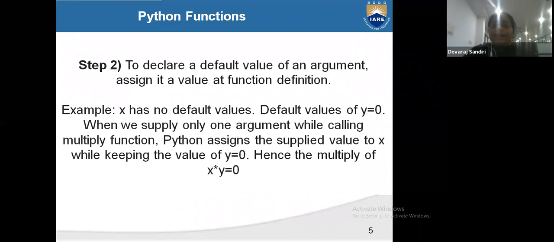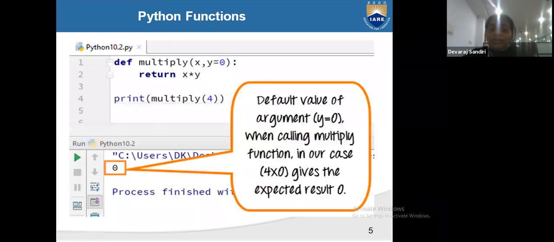Now, to declare a default value of an argument, it is assigned a value in the function definition. x has no default value. The default value of y is equal to 0. When we supply only one argument while calling the multiply function, Python assigns the supplied value to x while keeping the value of y equal to 0, and the multiply of x and y is 0. When we are not supplying any argument for the value, it will show 0.